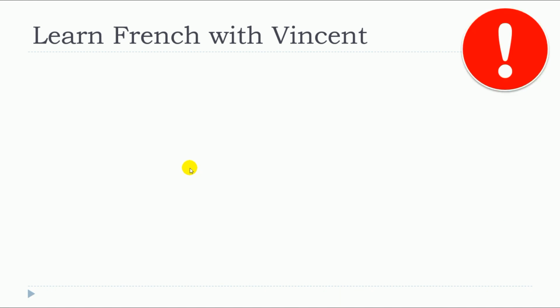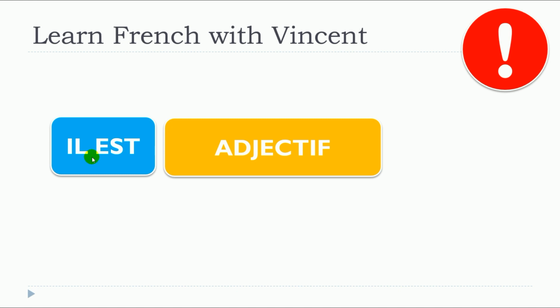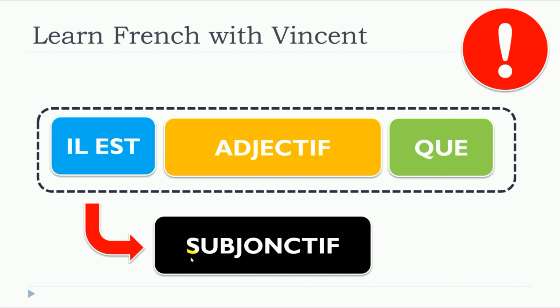The important thing that we need to remember is that we will structure our sentence in such a way. We will start with il est. Remember that in that case, il will stand for it and not for he. Then we will put the adjective, then que, and after all that, we will introduce the subjunctive. So it means that the verbs that will come after this structure will be in the subjunctive.